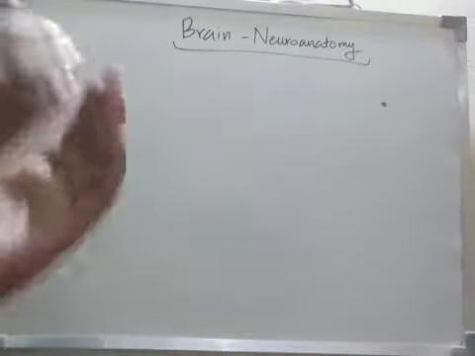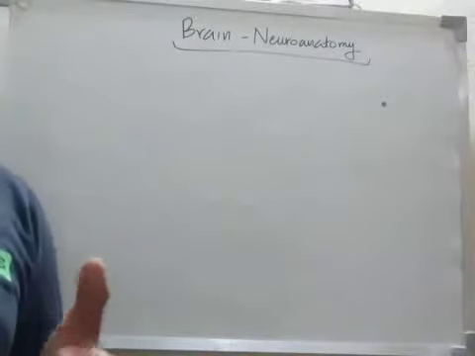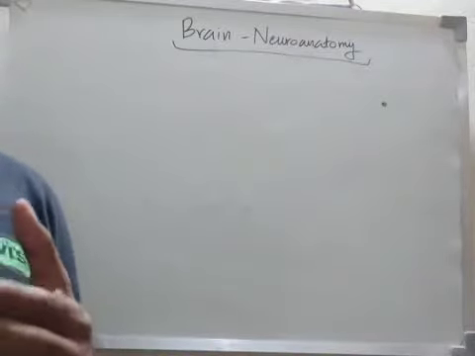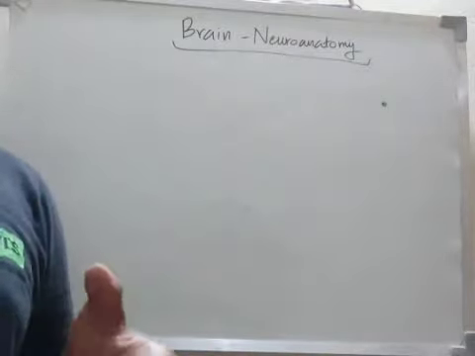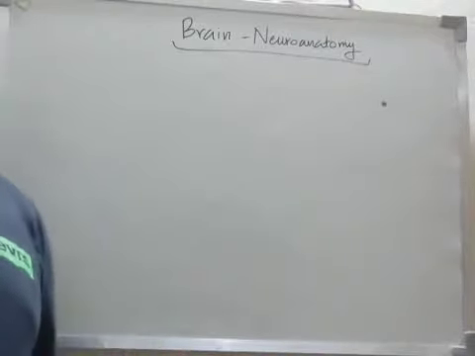The nervous system is the chief controlling and coordinating system of the body. It is responsible for judgment, intelligence and memory. The nervous system is highly evolved at the cost of regeneration.